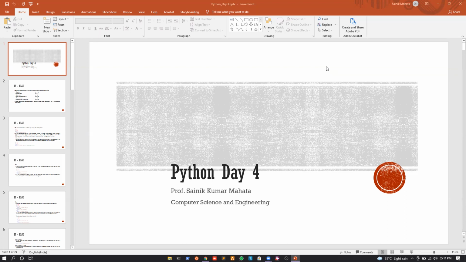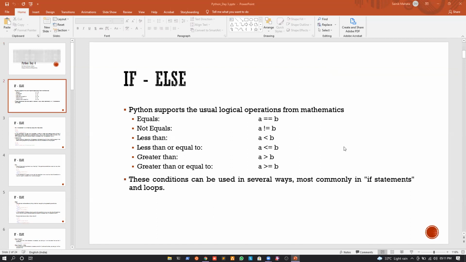So what we will do today, we will not study the basics, but we will dive deeper into what is if then else, what is a for loop, and what is a while loop. Okay, so let us start then. Generally, whenever we are talking about conditions, Python or any other programming language, for that matter, supports logical operations from mathematics. Now, what can be the logical operations? It can be equal to, not equal to, less than equal to, greater than equal to, and so on.